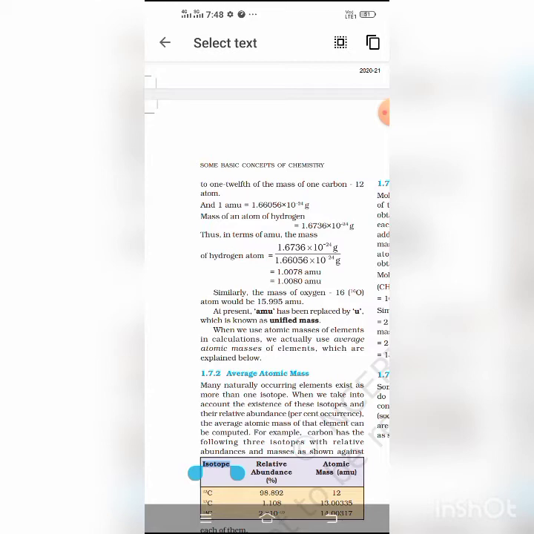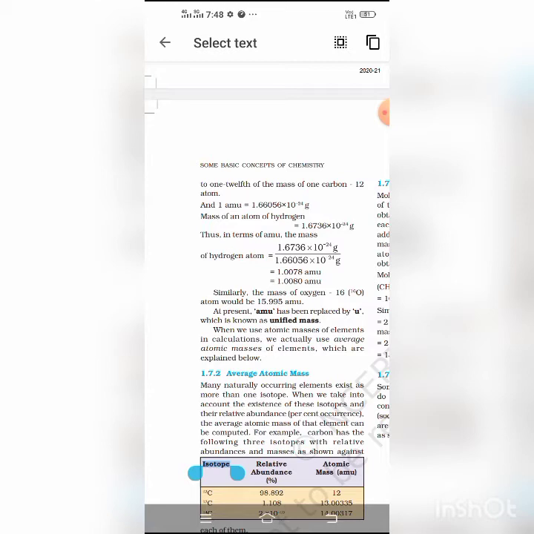Now, relative atomic mass. The relative atomic mass of an element is expressed as the number of times an atom of that element is heavier than 1/12 of an atom of carbon 12.